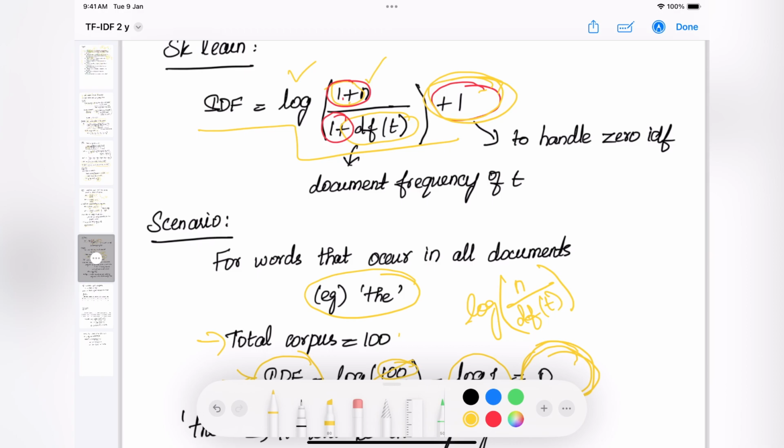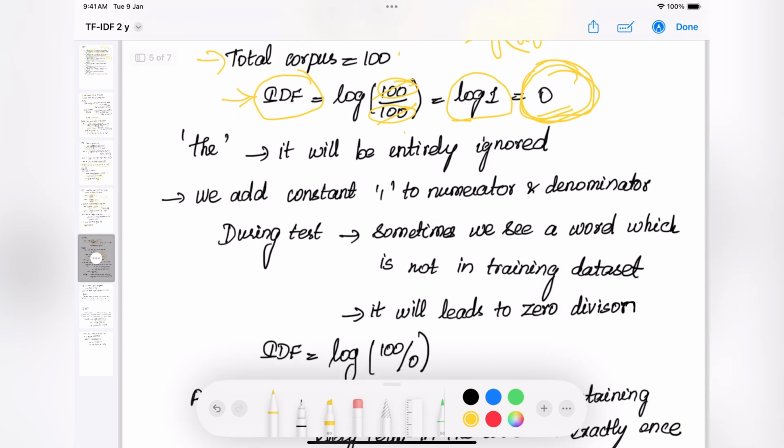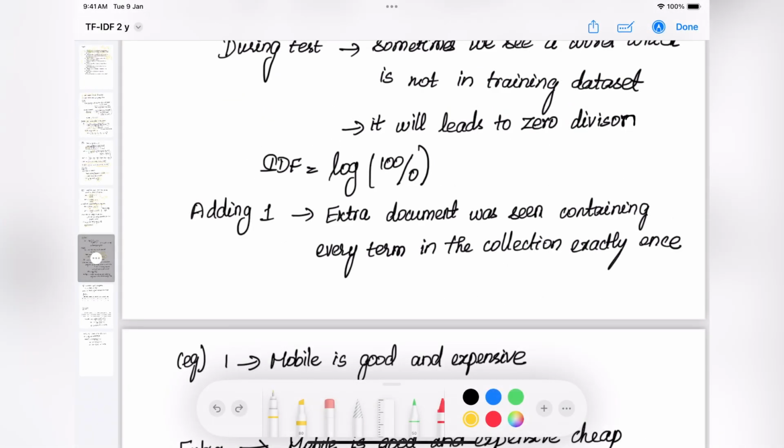Now let's look at the other ones. We have added a 1 to the numerator and a 1 to the denominator. Why did we do that? Again, to understand that, let's take an example. Any ML application will always have a training and a test phase. During the test phase, let's assume that we see a word which is not present in the training data. In that scenario, how do we calculate the IDF value?